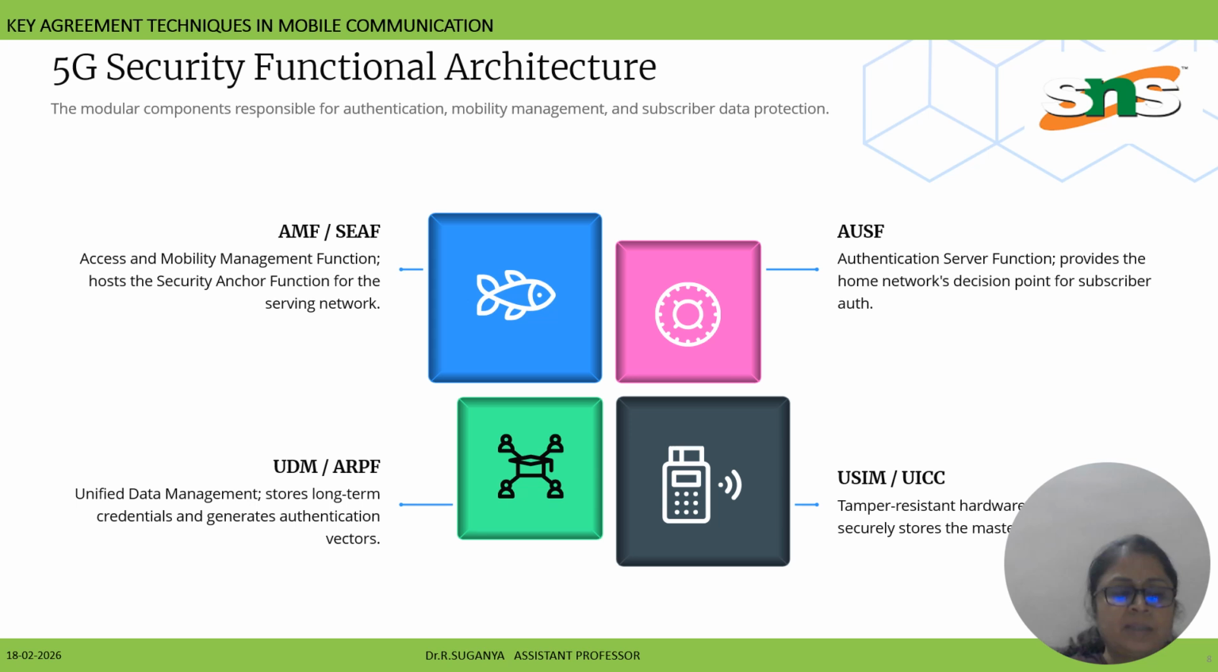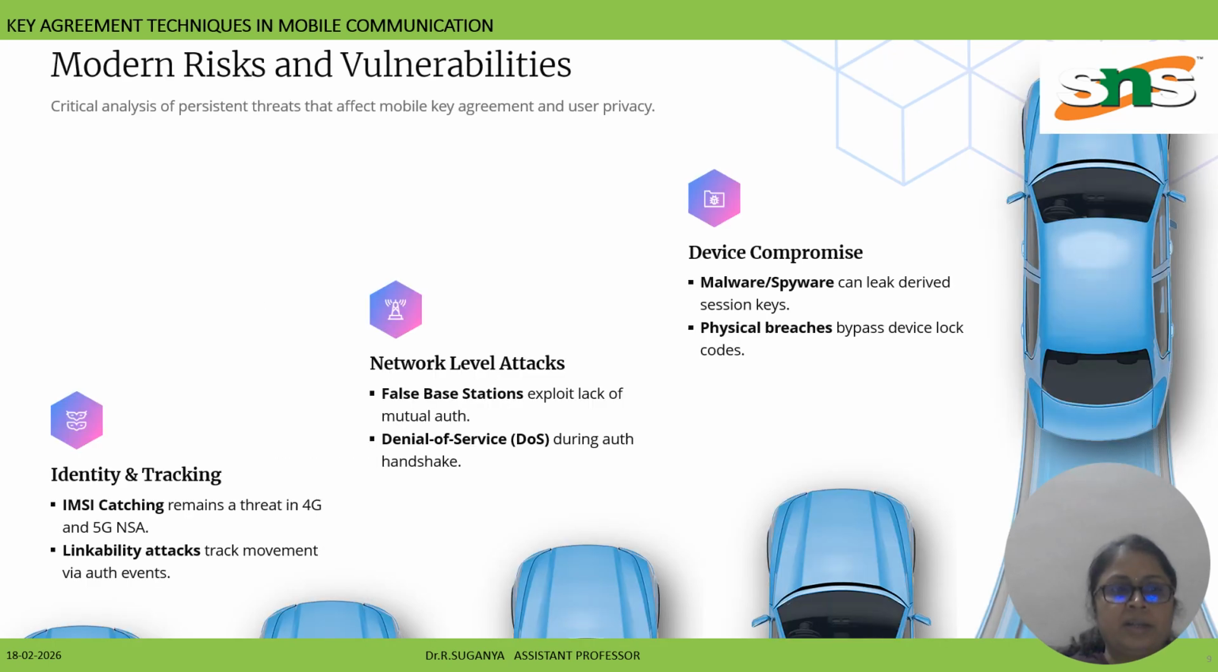The universal subscriber identity module, or universal integrated circuit card, is a tamper-resistant hardware element embedded in the user device, and it securely stores a master secret key which is used for cryptographic operation and authentication within the network. And next is about modern risk and vulnerabilities like identity tracking, network level attacks, and device compromise. So these are the three things.